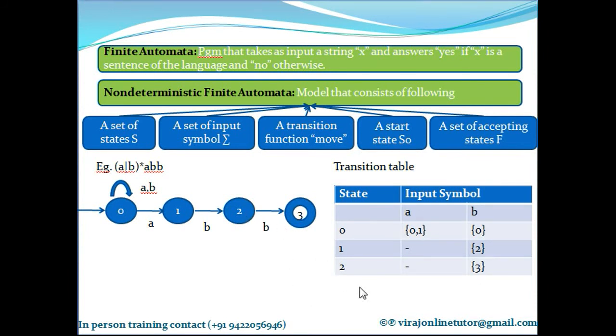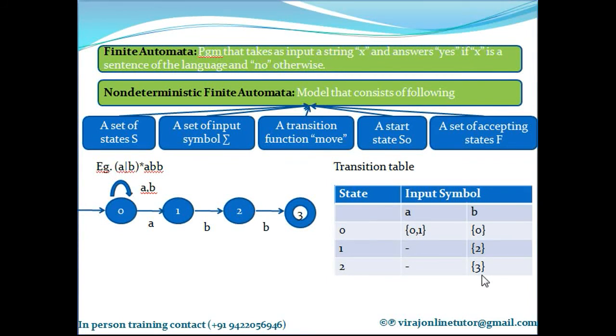Now let's go to state 2. If the machine is in state 2 and the input character is A, is there an arc defined? No. That's why when the machine is in state 2 and the input character is A, I don't go anywhere. But if the machine is in state 2 and the input character is B, I go to state 3. That's why machine state 2 on B goes to state 3.